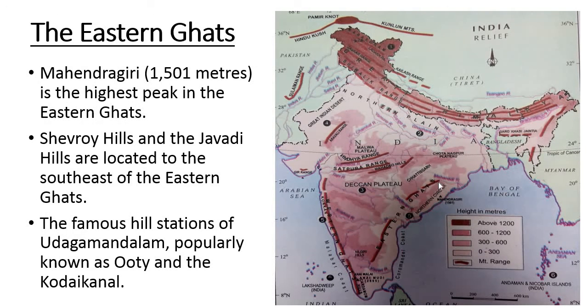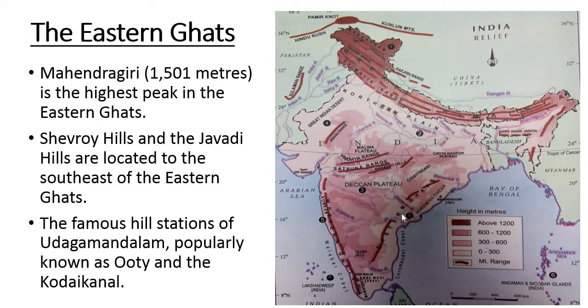This is the Eastern Ghat, and Mahendragiri is the highest peak in the Eastern Ghat. If you go to South India, Sevroy Hills and Javadi Hills are located to the southeast of the Eastern Ghat. Here is the famous hill station of Udagmandalam, popularly known as Ooty, and Kodaikanal.